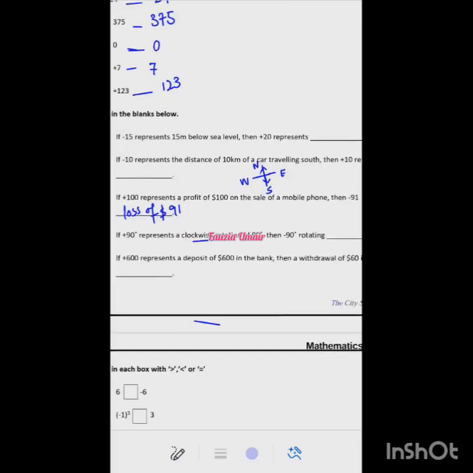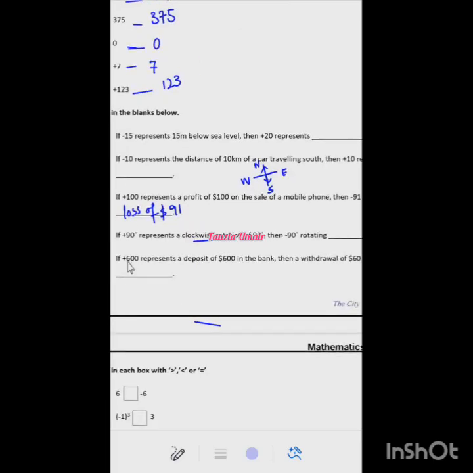Ma'am, I can't understand this question. If plus 600 is a deposit. These are two keywords related to banking, deposit and withdraw. Deposit means that you are submitting money in the bank, and withdrawal is that you are taking out some money. Okay? So if plus 600 is a deposit of $600, then a withdrawal of $60 will be represented how?